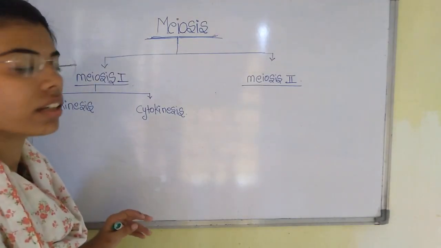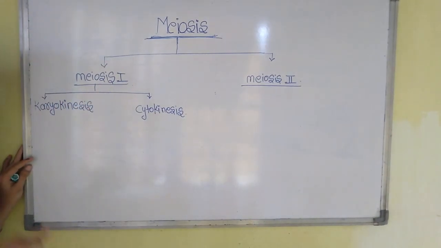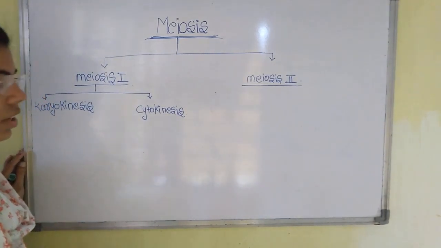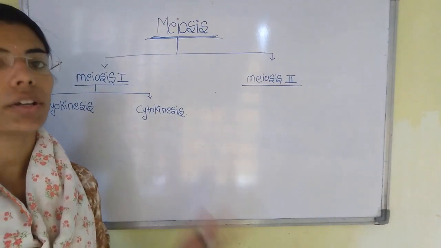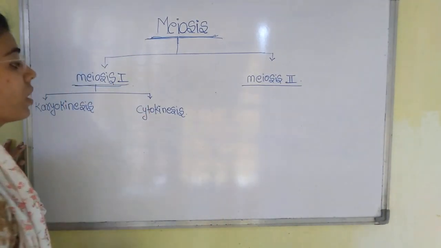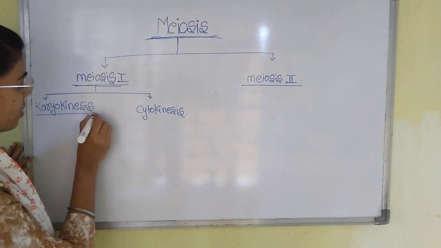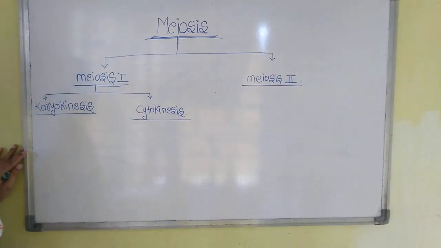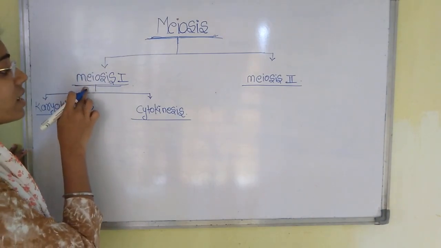As we have seen, mitotic cell division is carried out in 2 steps: one is karyokinesis and the second is cytokinesis. In the same manner, meiosis will also be completed in 2 steps: the first step is karyokinesis and the second is cytokinesis.